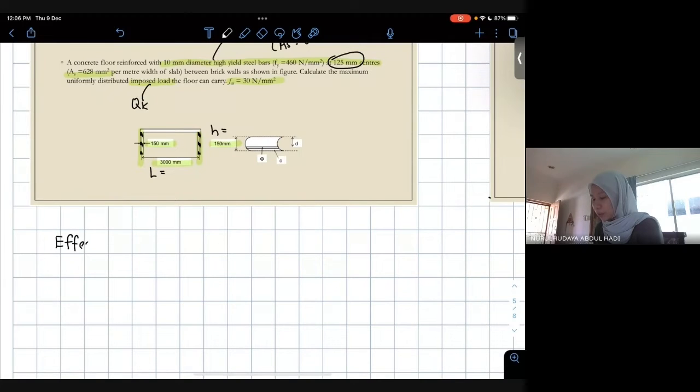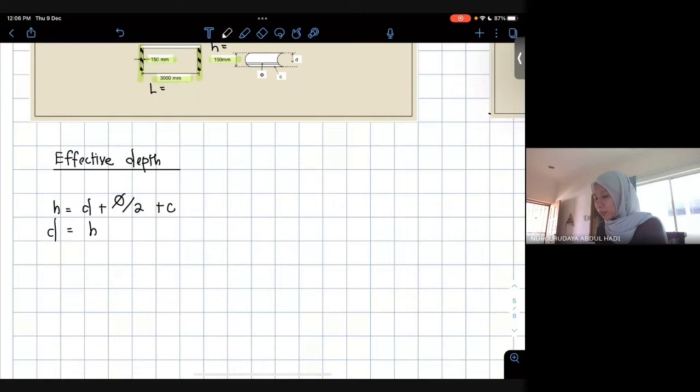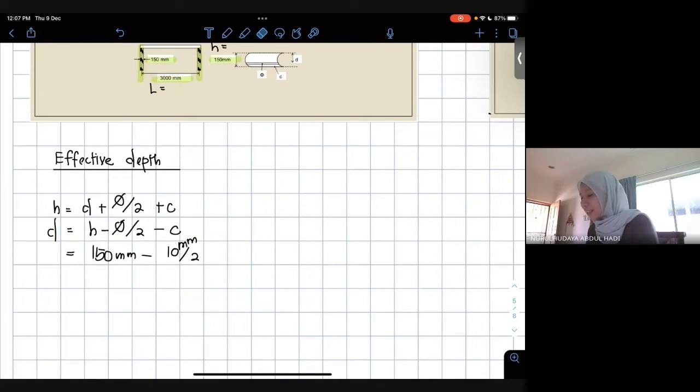When you get a question like this, asking for the imposed load, you find the effective depth first. Because you have the formula of h minus half of the main reinforcement diameter minus concrete cover. So you know that d must be h minus half of the diameter of the main reinforcement, and minus concrete cover, which is h is 150 mm, minus the diameter of the main reinforcement given in the question. Don't assume, it is already designed.